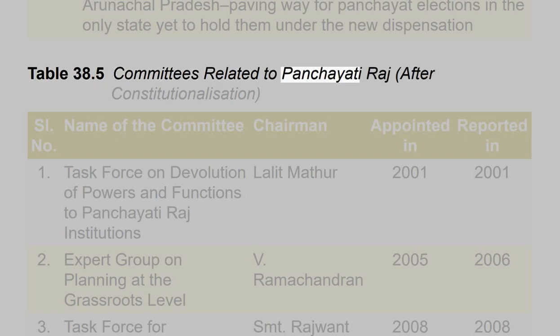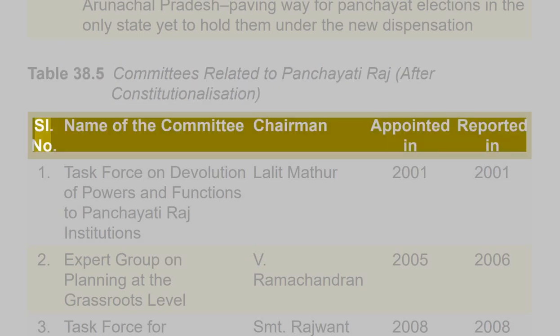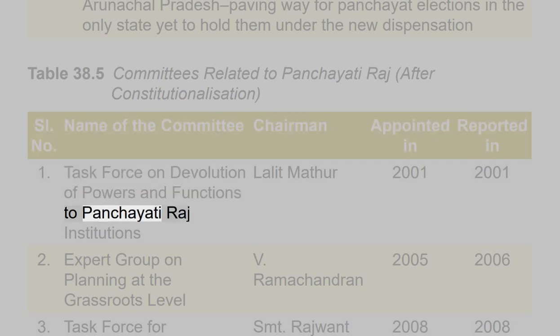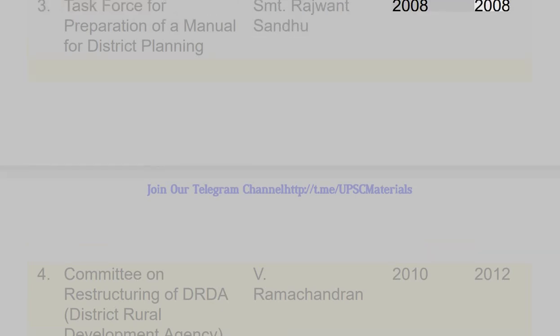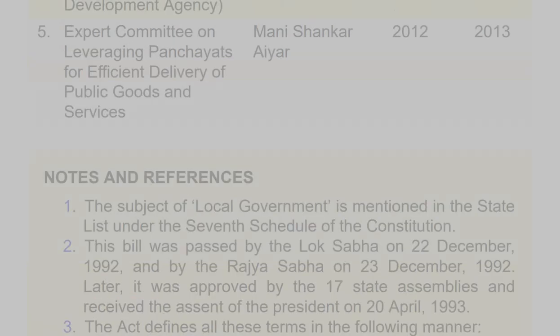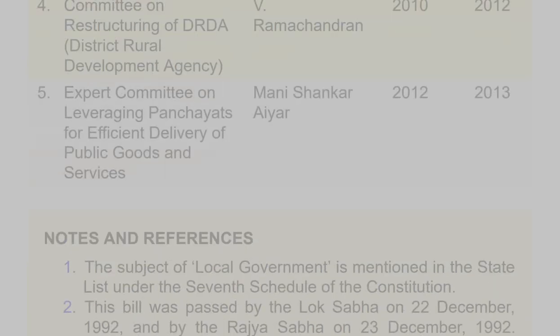Table 38.5: Committees related to Panchayati Raj after constitutionalization. Serial number, name of the committee, chairman, appointed and reported in. 1. Task Force on Devolution of Powers and Functions to Panchayati Raj Institutions, Lalit Mathur, 2001-2001. 2. Expert Group on Planning at the Grassroots Level, V. Ramachandran, 2005-2006. 3. Task Force for Preparation of a Manual for District Planning, Smt. Rajwant Sandhu, 2008-2008. 4. Committee on Restructuring of DRDA, District Rural Development Agency, V. Ramachandran, 2010-2012. 5. Expert Committee on Leveraging Panchayats for Efficient Delivery of Public Goods and Services, Mani Shankar Aiyar, 2012-2013.